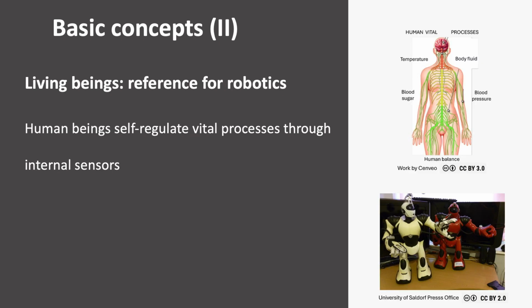Now, we will try to explain why mechatronic engineering takes as reference living beings' behavior. It is well known that measurement of internal variables is necessary to self-regulate and maintain stability of vital human processes, such as balancing of temperature, calcium, blood pressure, sugar, etc. In the same way, sensors involved in biology processes are commonly analyzed and imitated by robotics and mechatronic engineering.